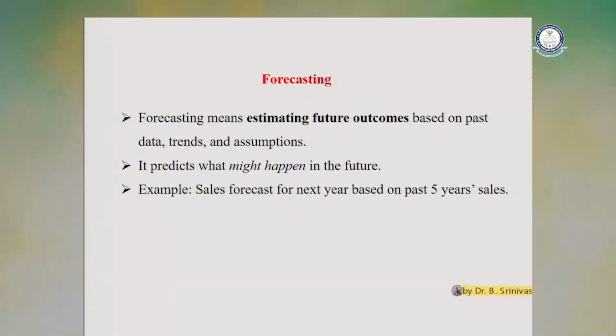Whatever they forecast, whatever they estimate, it may or may not happen, but they estimate based on their assumptions and past experience. Example: sales forecast. Based on last year's sales, or the previous two years' sales, we can predict the next year's sales.